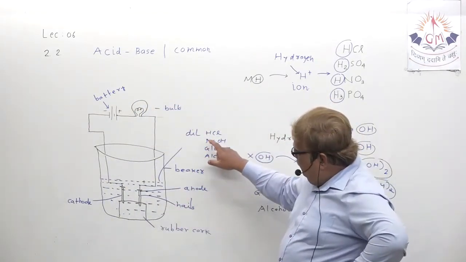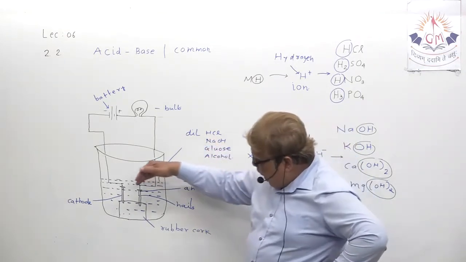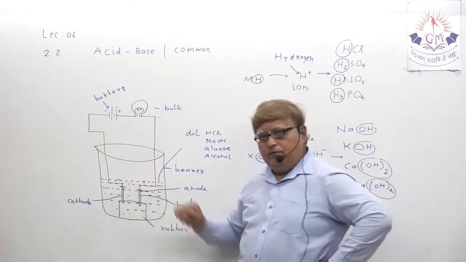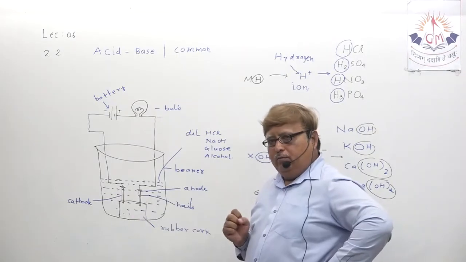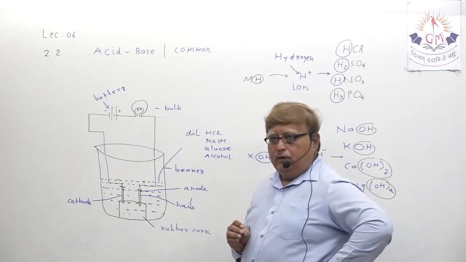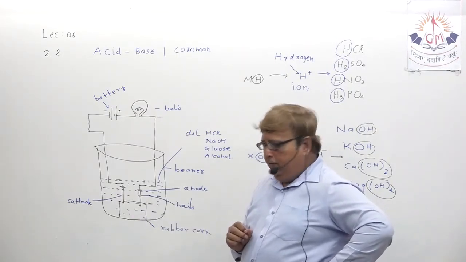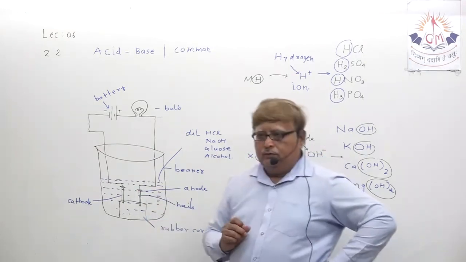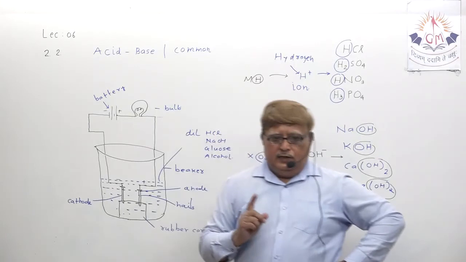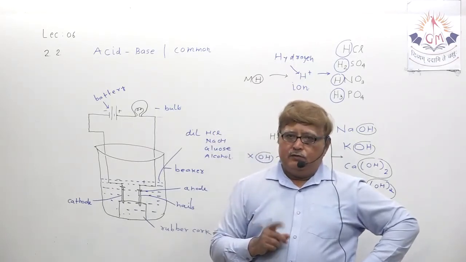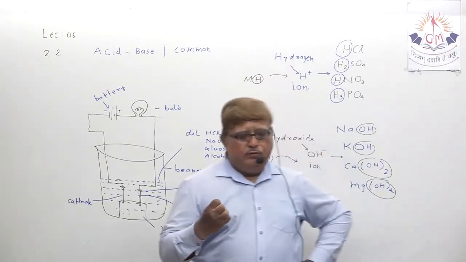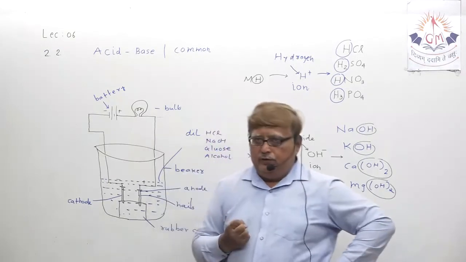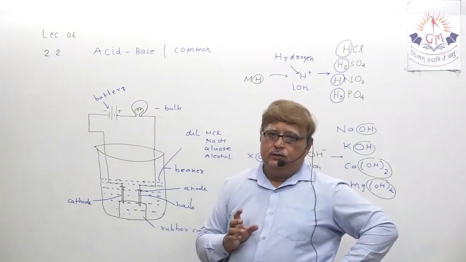So whenever acid and base are in dilution form, they both release H plus and OH minus ions. Because they release ions, and ions are capable of conducting electricity, as you all know.